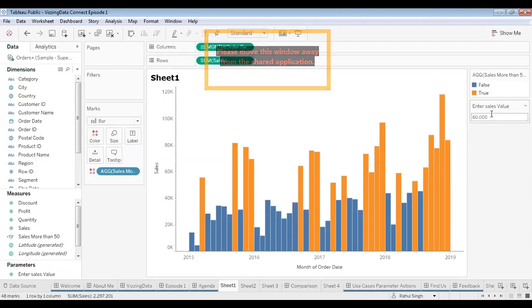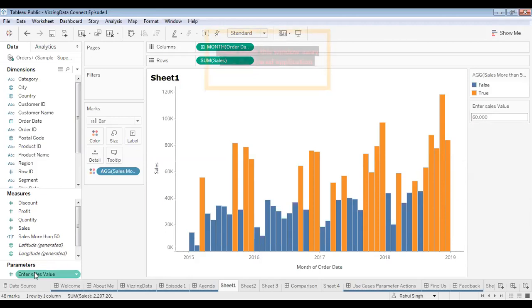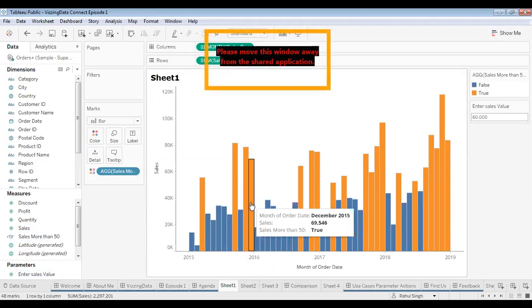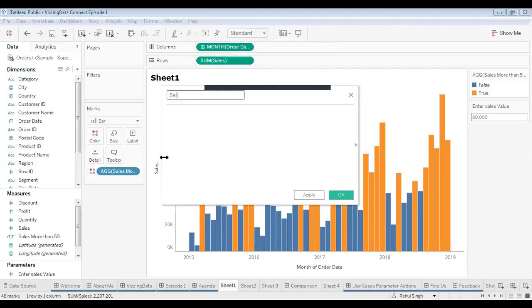Now, even if we are entering the values over here, we cannot see any changes over here. Like I said, a parameter can be understood as a variable which is used to pass values. Now to see the values over here, we need to use this particular parameter in a calculated field. So let's create a calculated field again, and I will name it sales more than entered value.